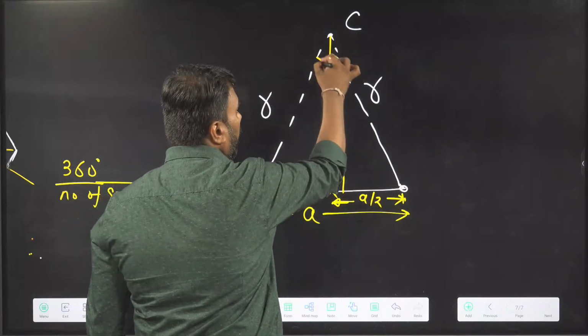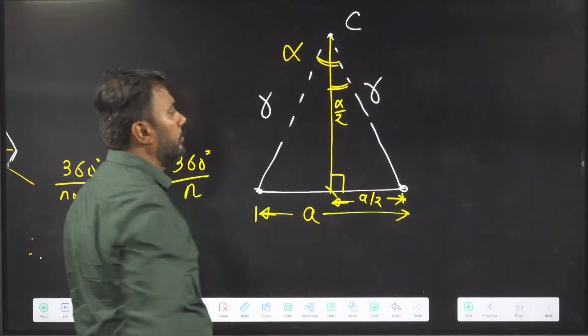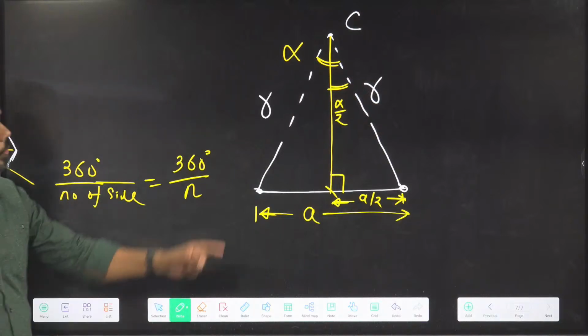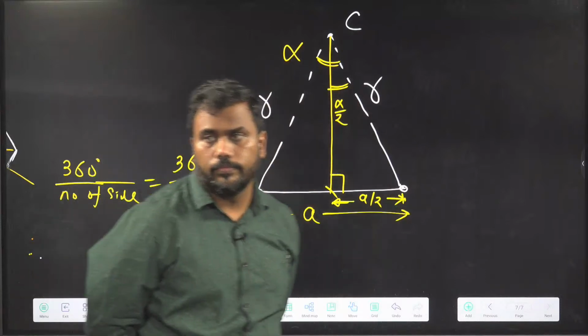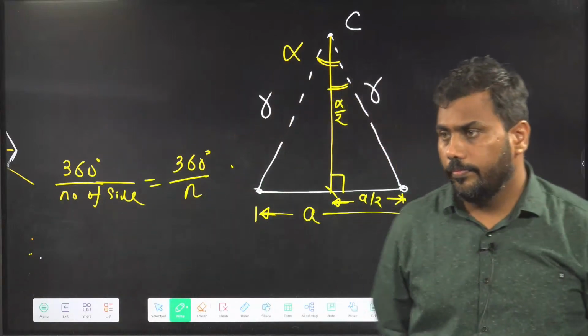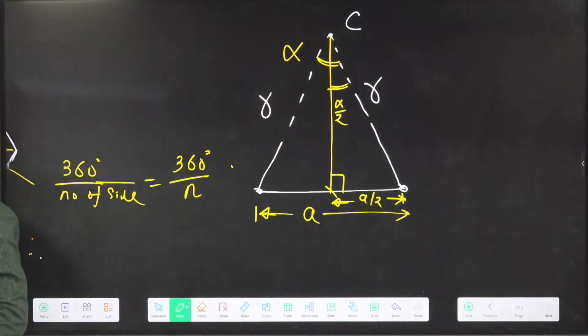And the total angle here was alpha, so this half angle must be alpha by 2. If the total angle was alpha, the half must be alpha by 2. Isn't it?